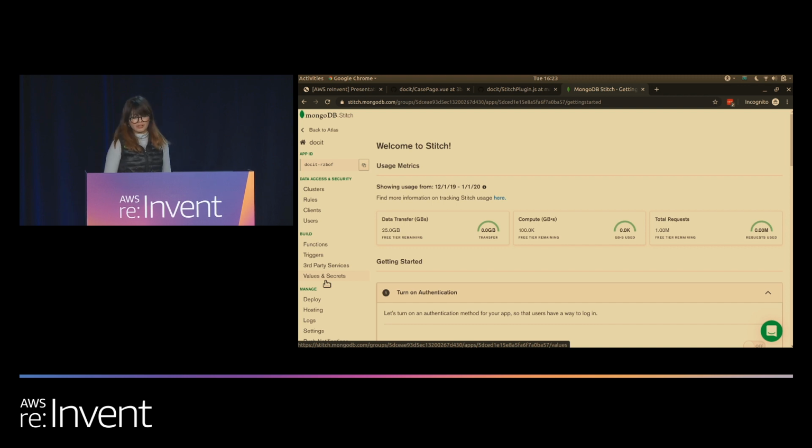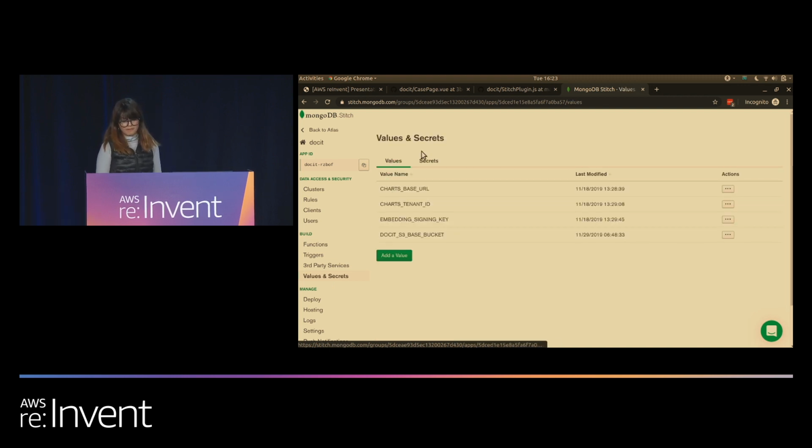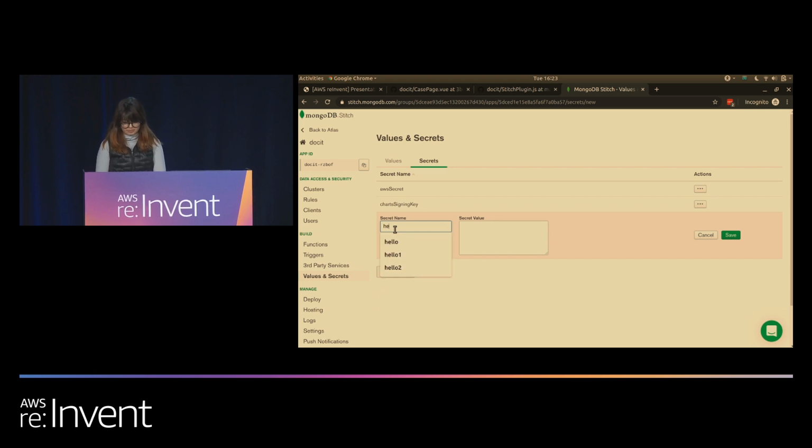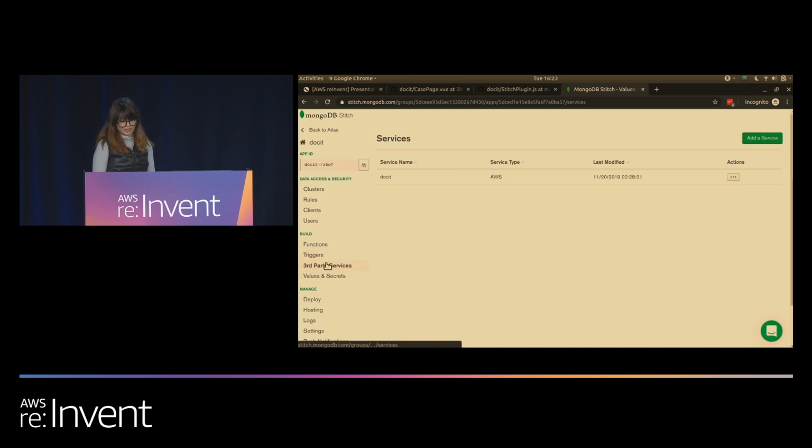Let's go ahead and configure AWS in Stitch. The first thing we want to do is store our AWS secret in a safe place. So for that, we're going to create a secret, which we'll reference shortly.